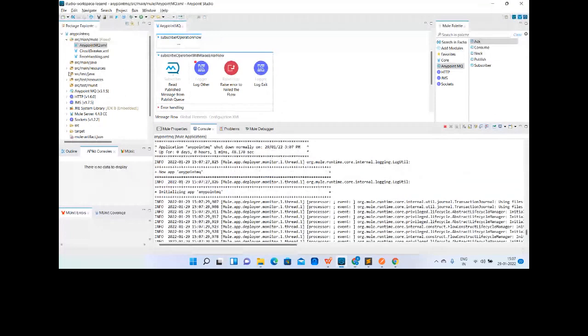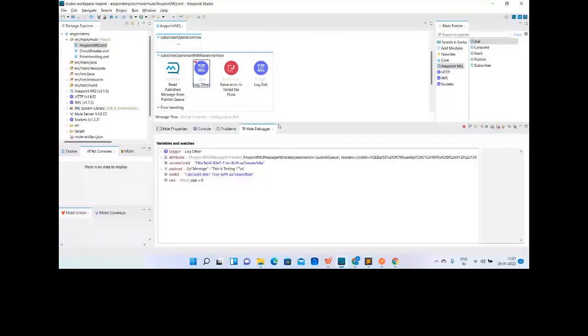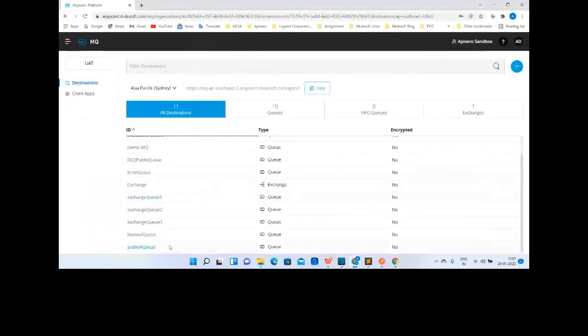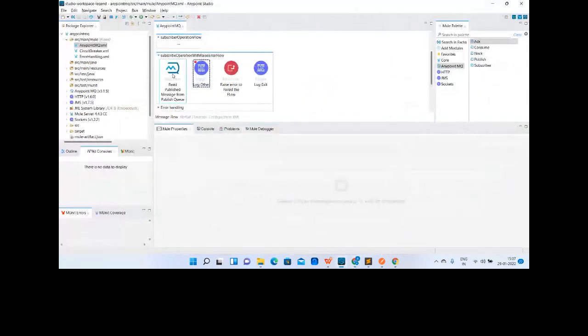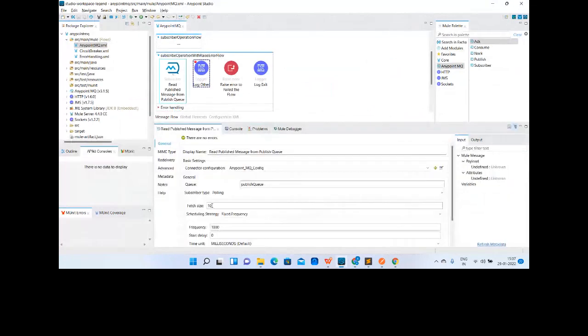That is started. Yeah, so we have got the message. Let me check the queue first. How many messages are there? So see, there are two messages, and both the messages are in in-flight status. Why? Because you already mentioned that at least 10 messages can be in the in-flight status.